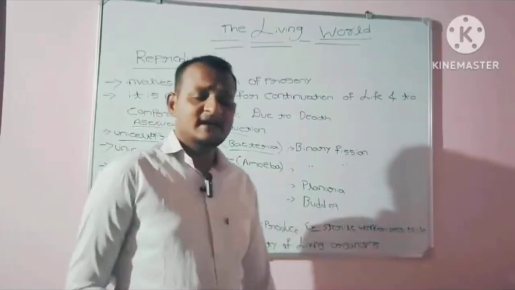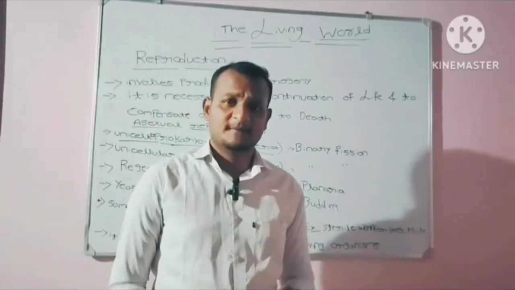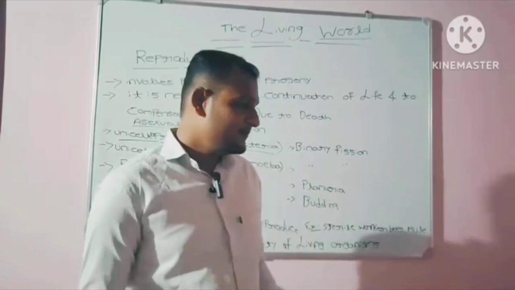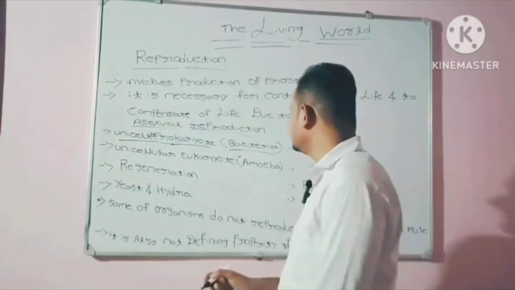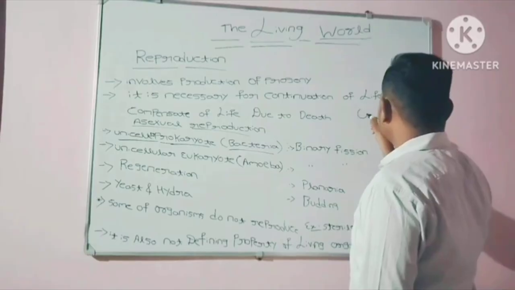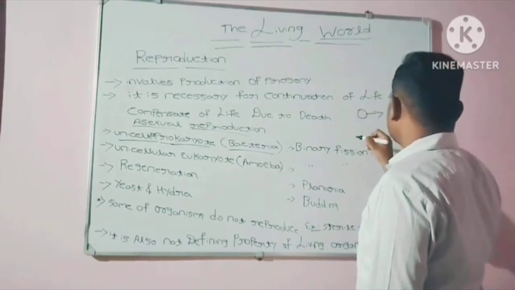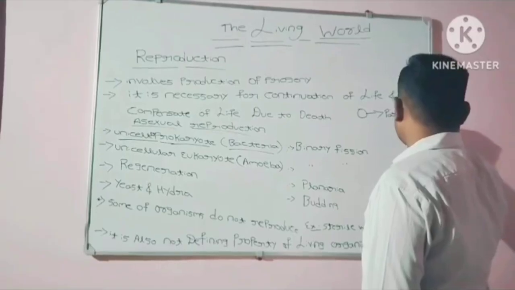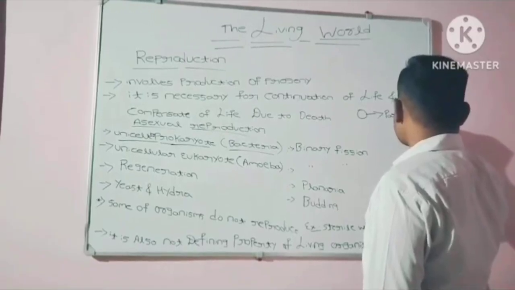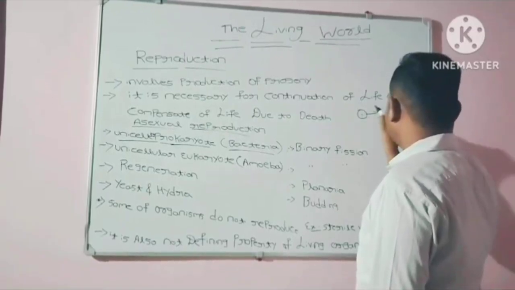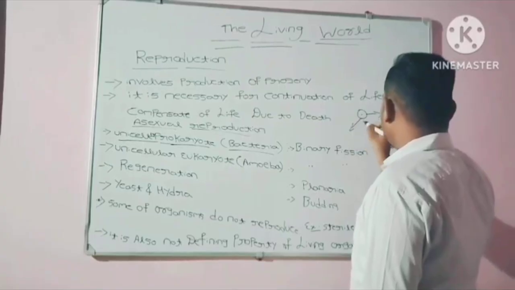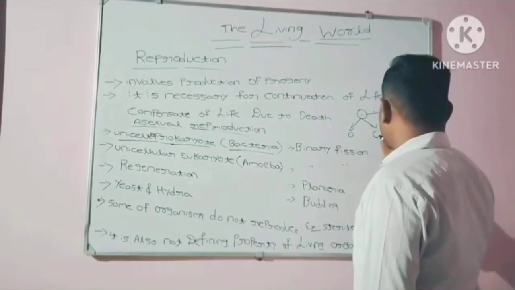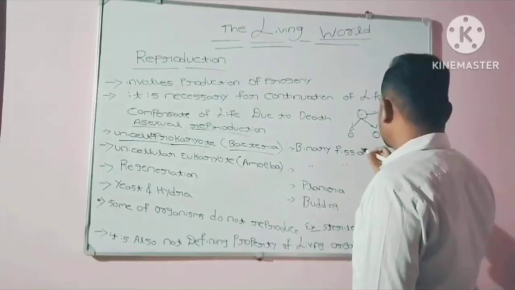Bacteria reproduce through binary fission. Now you can ask me what is binary fission? Consider a single parent cell, a bacterium, that divides into two identical daughter cells.